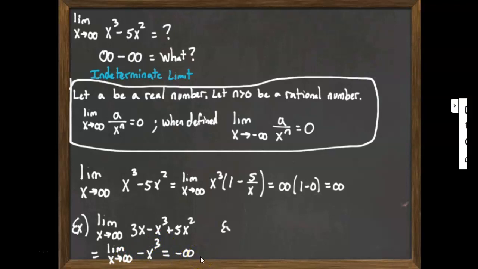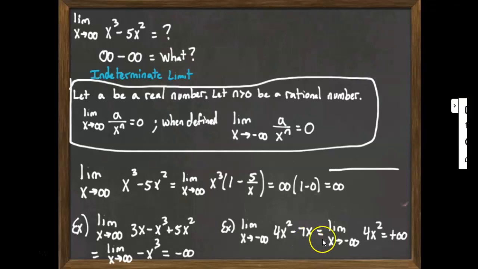And then one other example here with a polynomial. Let's look at the limit as x approaches negative infinity. This time we're looking at 4x squared minus 7x. So again, all that matters is the leading term. So the limit as x goes to negative infinity of 4x squared. As x goes to negative infinity, x squared is going to become positive, times 4 would still be positive infinity.